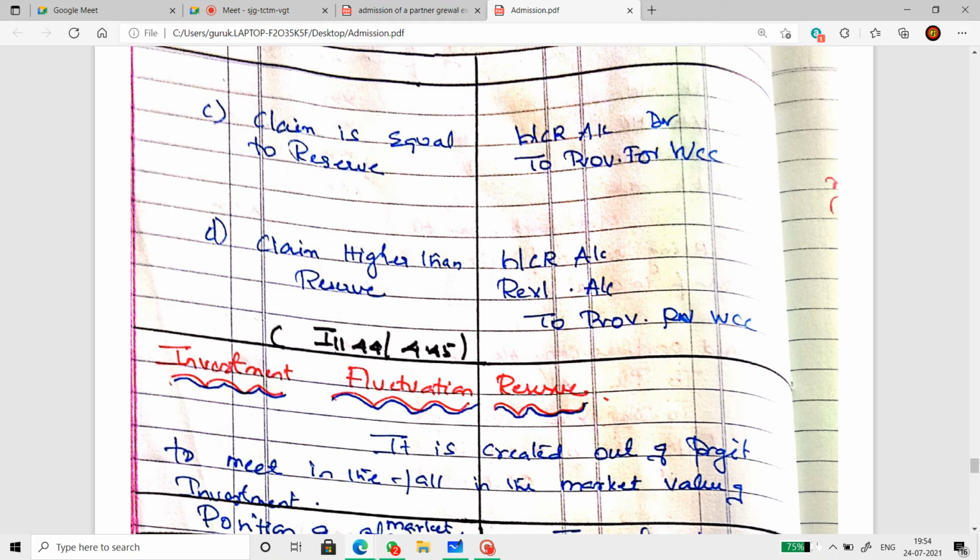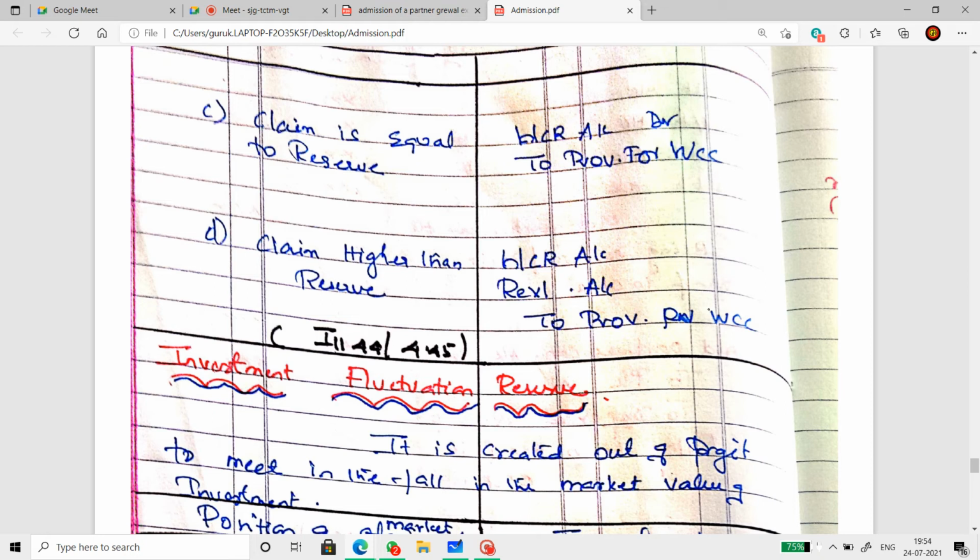Last case, when the claim is higher than the reserve. There is a claim amount, but the claim amount is more than the reserve amount. So then what do we do? Whatever reserve is there, we first utilize. The remaining amount that we require to meet the claim, we take from the revaluation account. So WCR account debit, revaluation account debit, to provision for WCC. So this is how we deal with different cases of WCR.